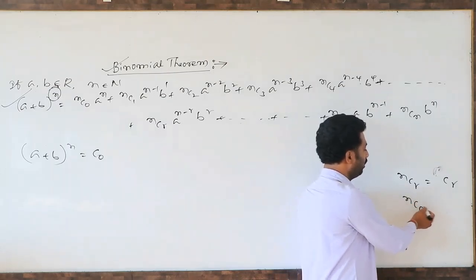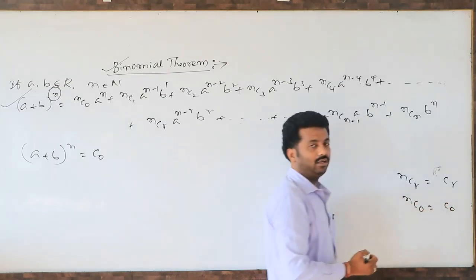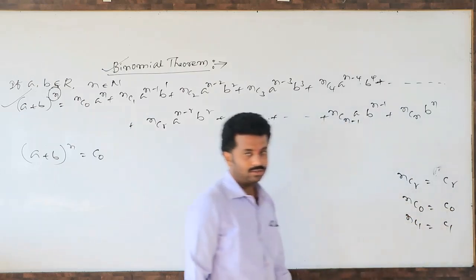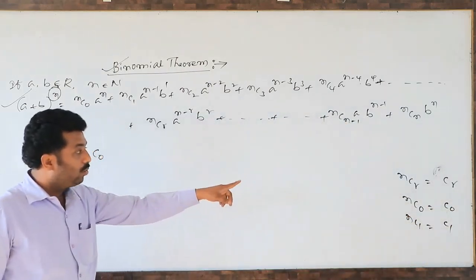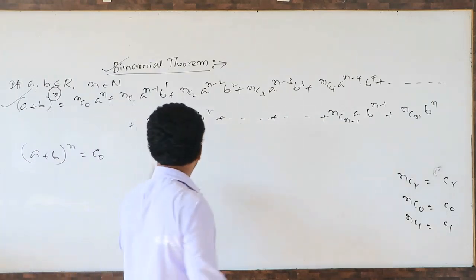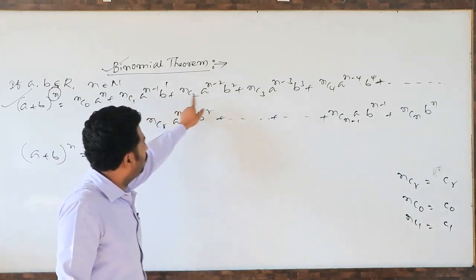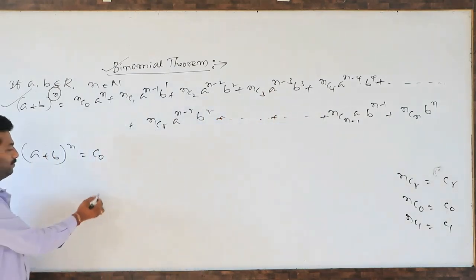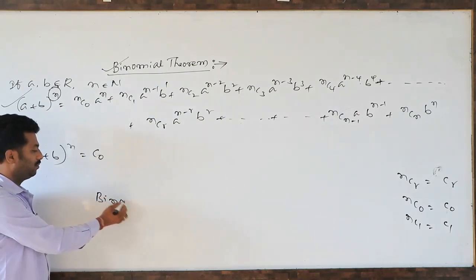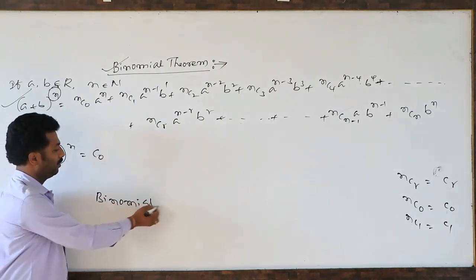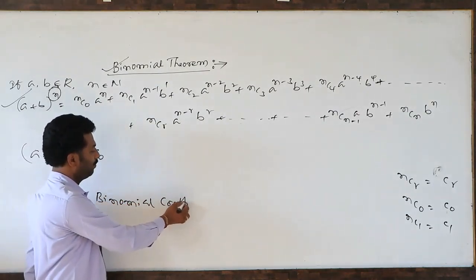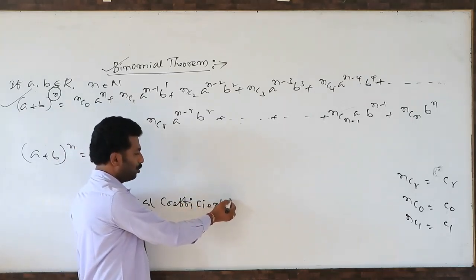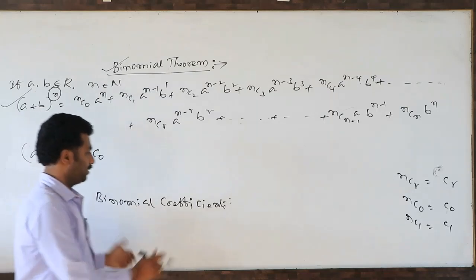Suppose nC0 is there, you can represent it as C0; nC1, you can represent it as C1. These are the binomial coefficients.